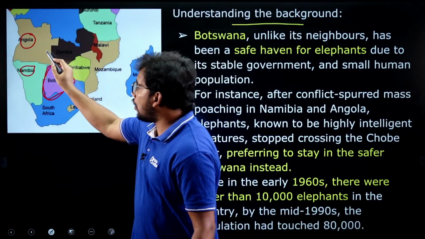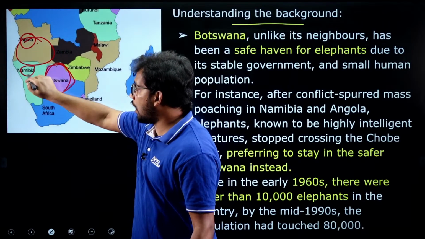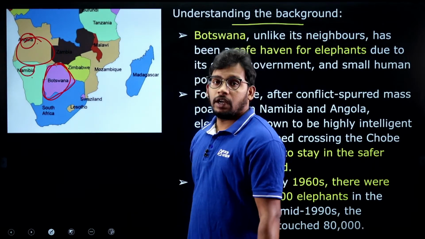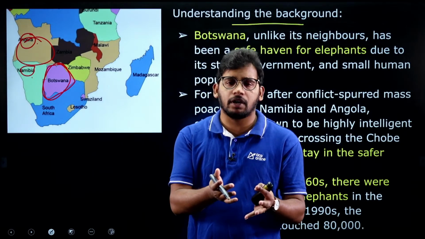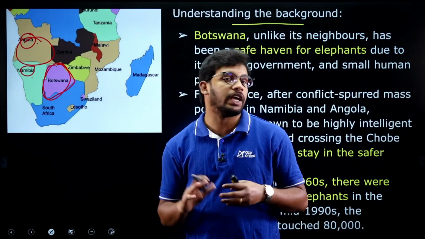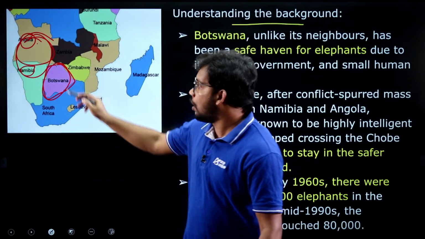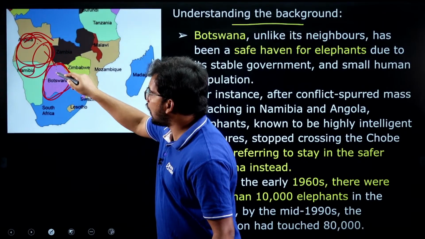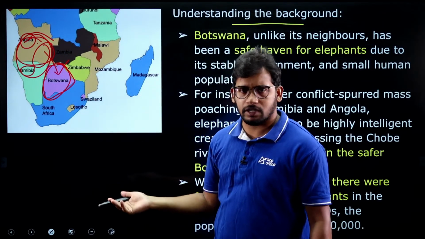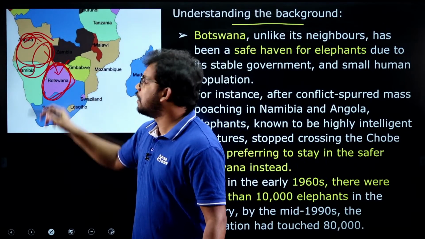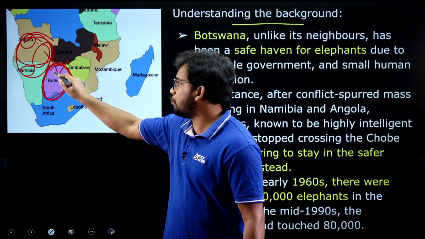That's why almost all the elephants residing in Angola and Namibia, understand this, elephants are very intelligent animals. They know what is happening in the surrounding region. Accordingly, they will take steps. There is a conflict happening in Namibia and Angola, so all the elephants have moved towards Botswana. Over the last one or two decades, they started moving because it is a relatively safer habitat for the animals.